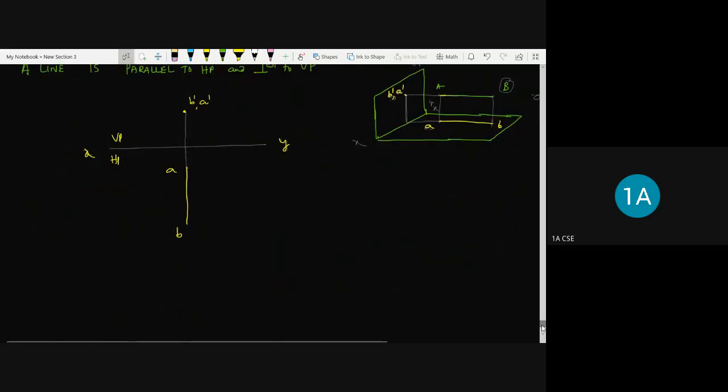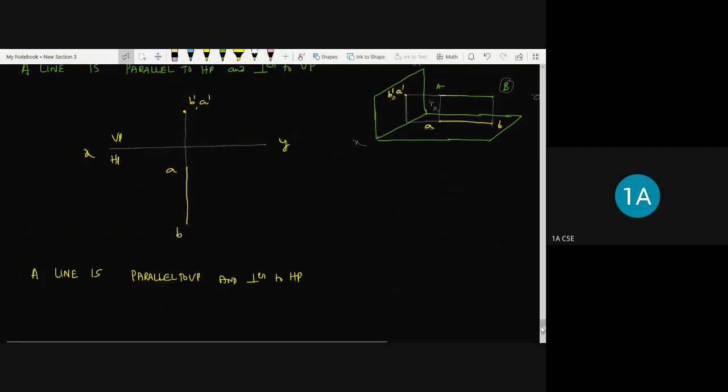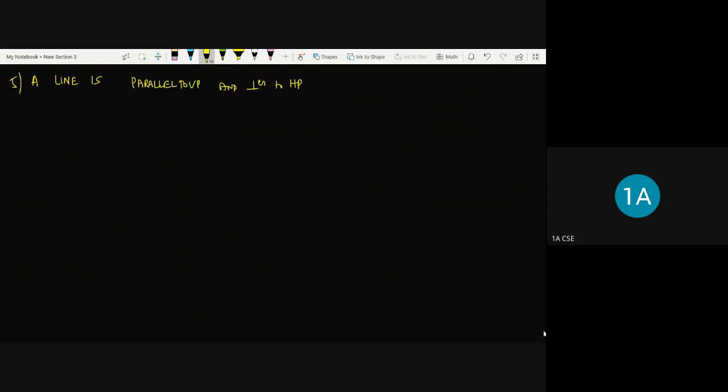Okay. And one more thing we can say from this: a line parallel to VP and perpendicular to HP. So how does it look? It looks like this in a 3D environment. In 3D, we can visualize the location of the line when it is in this fifth position of the line.